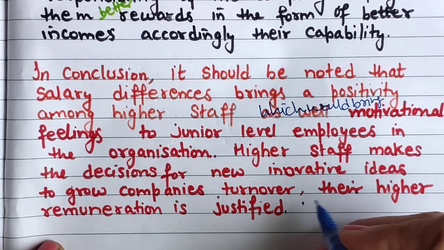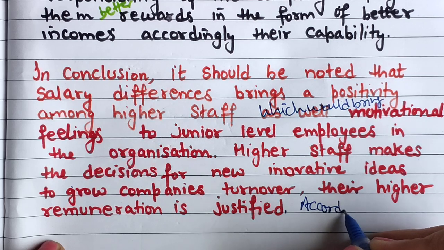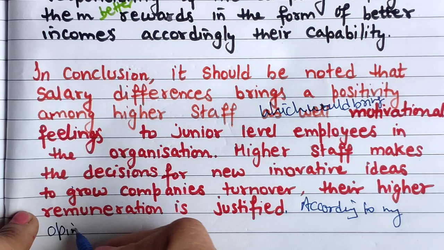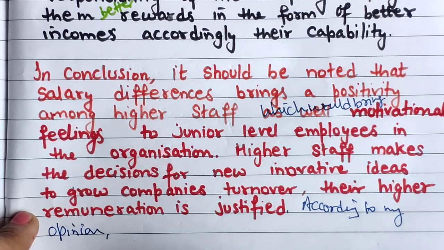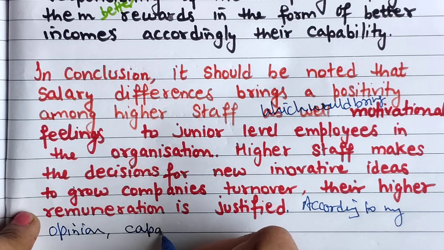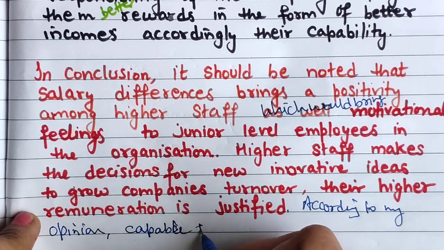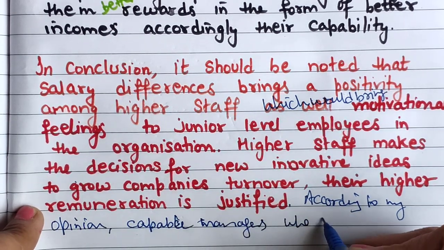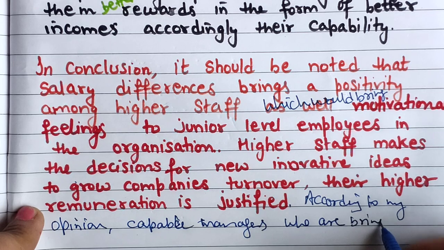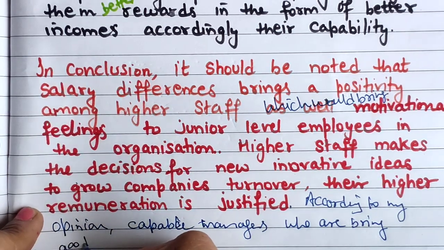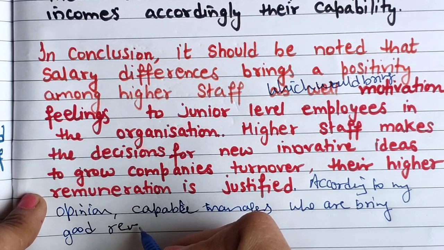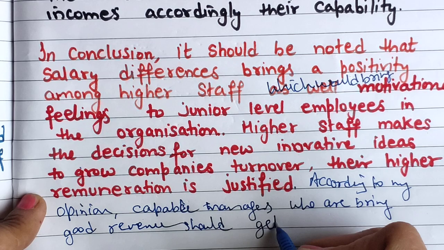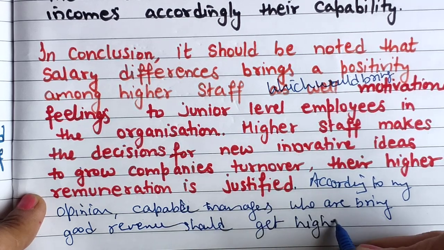So here you can give your own opinion. So according to my opinion, you can add it. What you think? Capable managers who are bringing good revenues should get higher rewards.